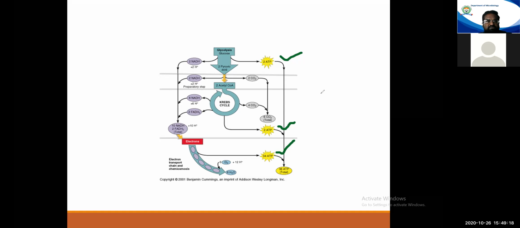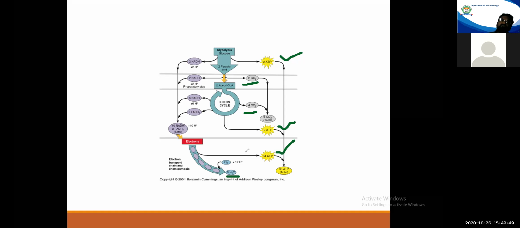Now, how is it converted to carbon dioxide and water? You will see that when pyruvic acid enters the TCA cycle, 2 carbon dioxides are released. During this Krebs cycle, 4 carbon dioxides are released, and when these NADH2s and FADH2s enter the RETC, they result in release of 6 molecules of water.